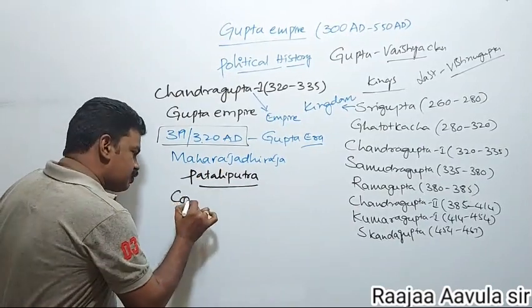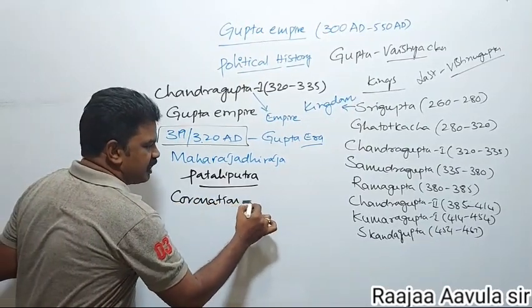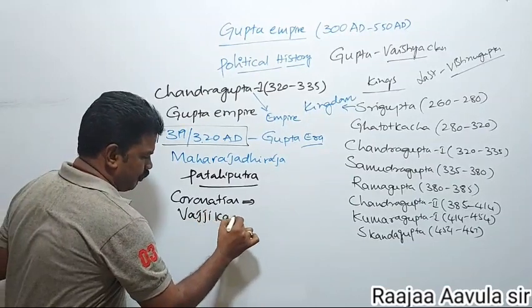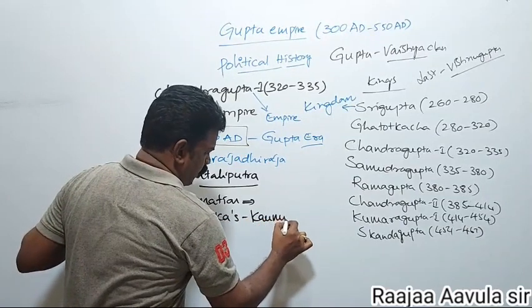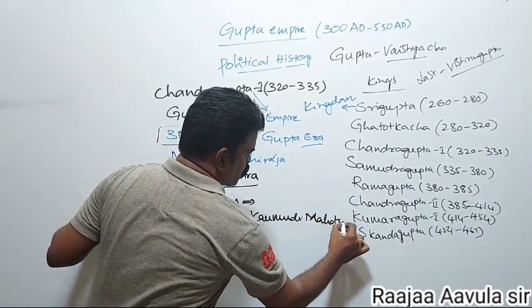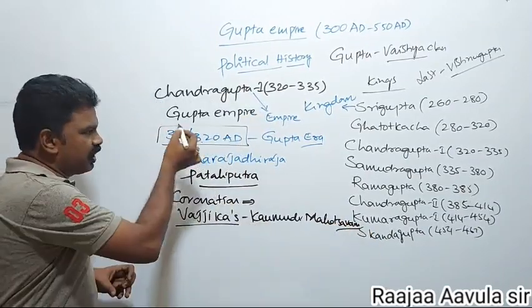The coronation is mentioned in Vajjika's Kaumudi Mahotsavam. Vajjika wrote a book called Kaumudi Mahotsavam. This book speaks about the coronation of